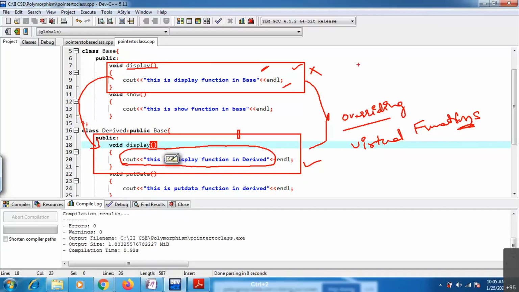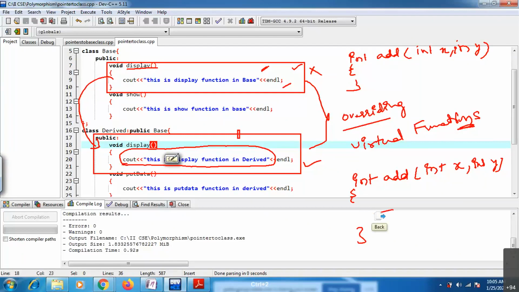For example, you have one function, int add, int x comma int y. In the derived class also you have the same signature, int add, int x comma int y.